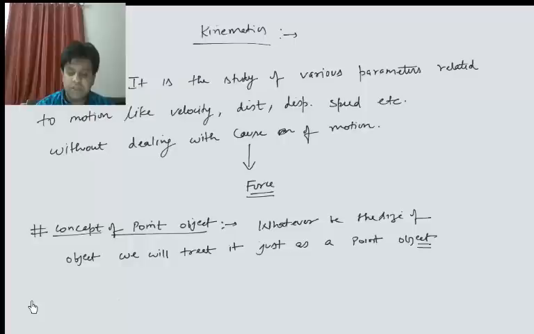Next, let's talk about the concept of rest or motion. I'll tell you with the help of an example.